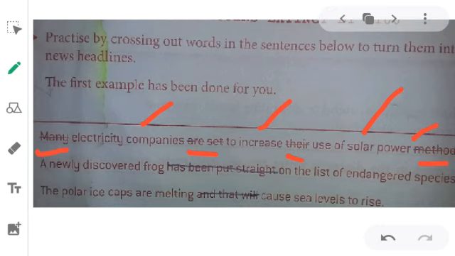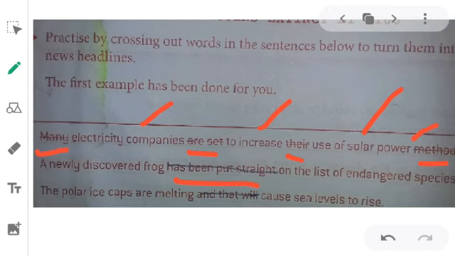Now the second one, for example: a newly discovered frog has been put straight on the list of endangered species. If we have to make it a headline, we have to keep the important words and cross out some unimportant words like has been put straight. So let's cross out these words, and the headline will be: a newly discovered frog on the list of endangered species.